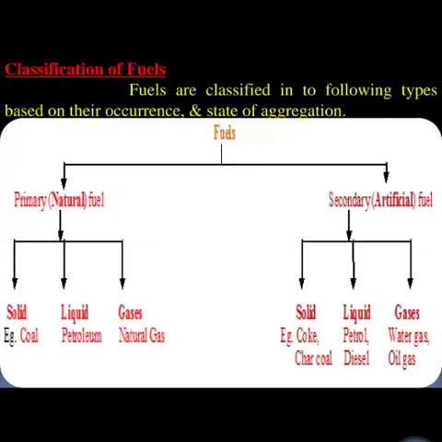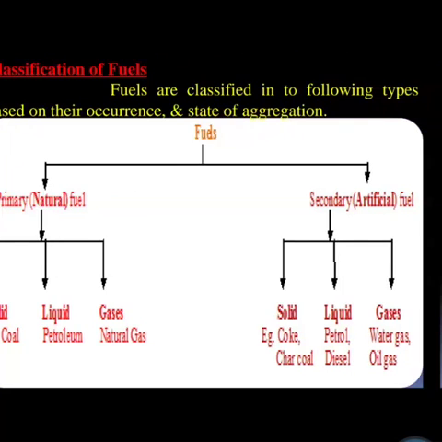Next is classification according to their aggregation. Primary fuel is divided into three forms: solid, liquid and gas, and secondary fuel is also divided into three forms: solid, liquid and gas. Examples are coal, petroleum, natural gas, coke and water gas.